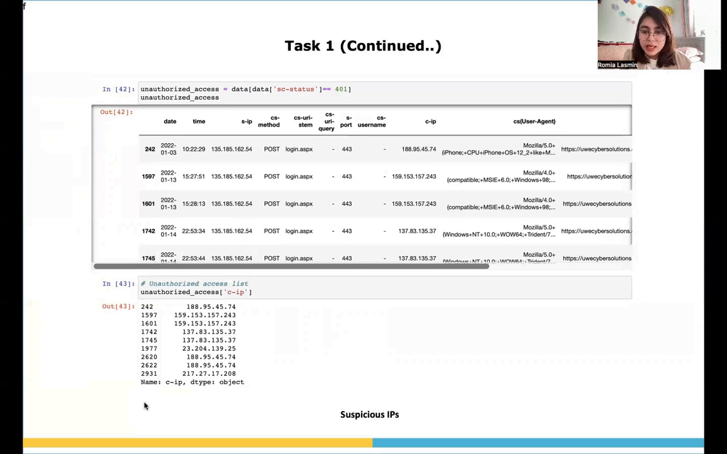According to my observation, I can report these 3 IP addresses as suspicious, as these IPs are trying to access the web server more than one time even after getting an unauthorized access alert.